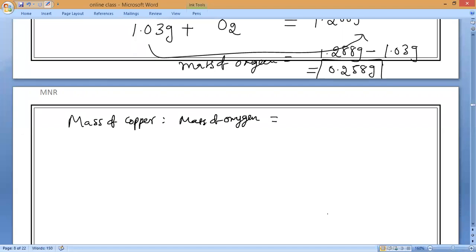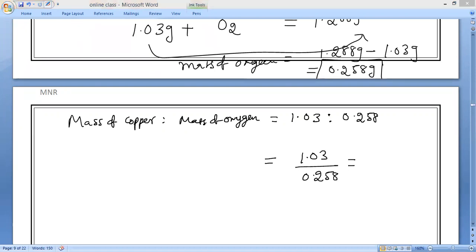So what is the ratio, everyone? Just check it. What is the ratio? 1.03 is to 0.258. So if you do this division, 1.03 divided by 0.258. All of you solve the ratio, you'll get it. What will the ratio be? Everyone should do it.